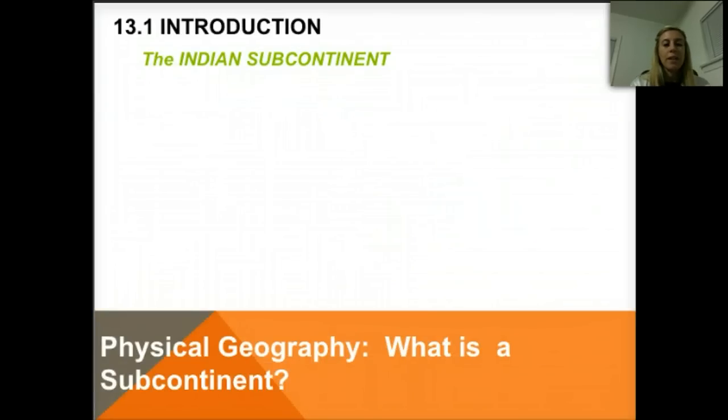We are going to be exploring 8 key physical features of the Indian subcontinent. All of its physical features influenced where ancient India's civilizations arose. An important fact to note is that when historians talk about ancient India, they are referring to the entire subcontinent, not just present-day India. That term should sound familiar based on the Socrative we did last week. So, the subcontinent consists of present-day countries such as Bangladesh, Bhutan, Nepal, Pakistan, and the island nation of Sri Lanka. But what is a subcontinent anyway?